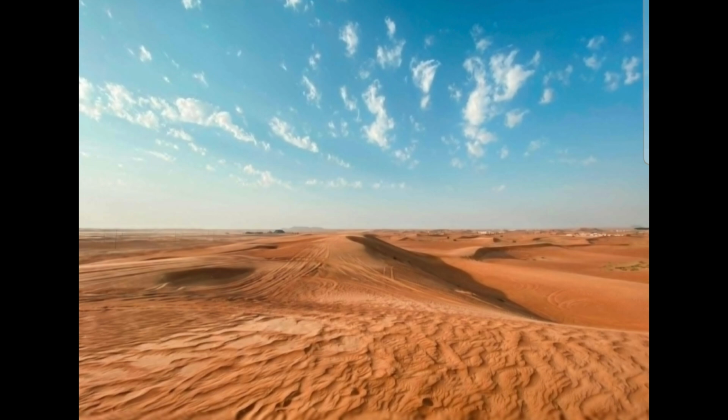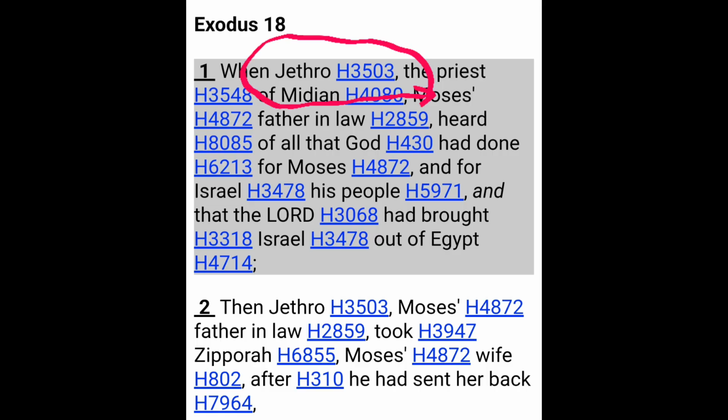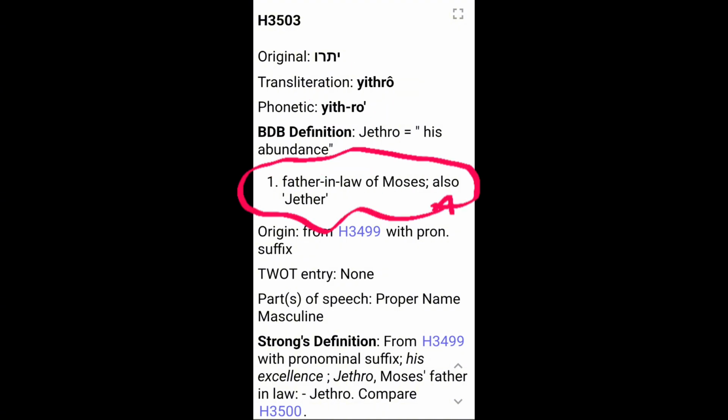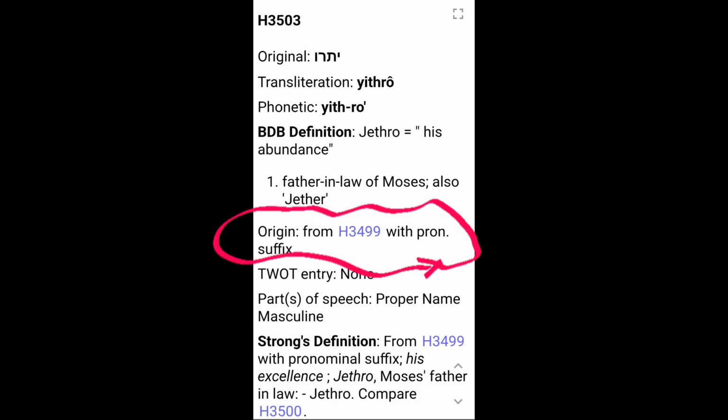And so now we encounter our first word in this lesson, Jethro. H3503. Yod, Tav, Resh, Vav. Jethro. Definition is his abundance. Let's see here, he is the father-in-law of Moses, also called Jethro. Its origin is from